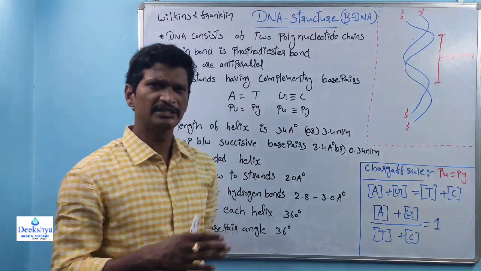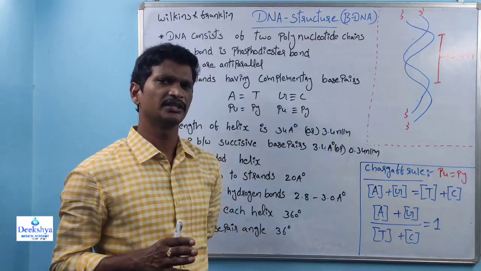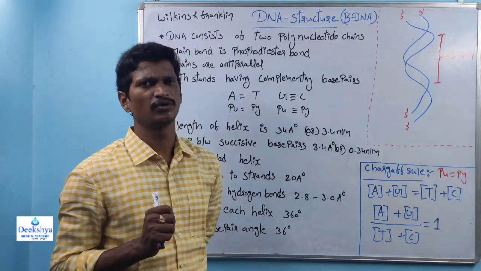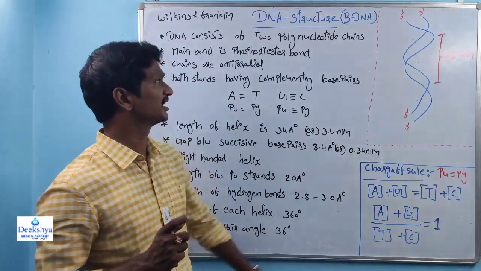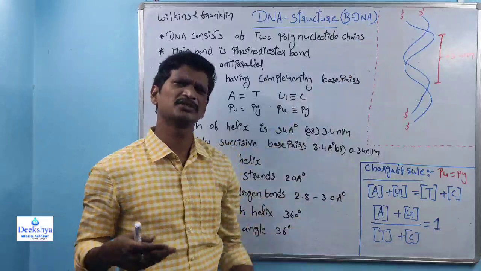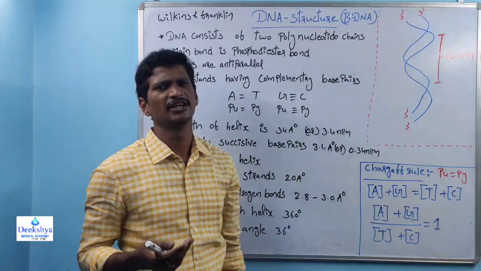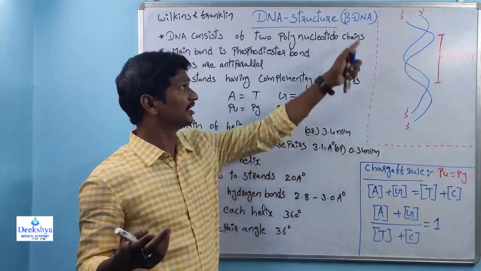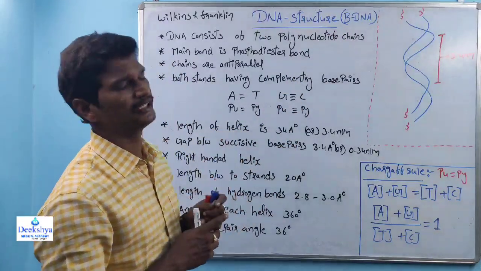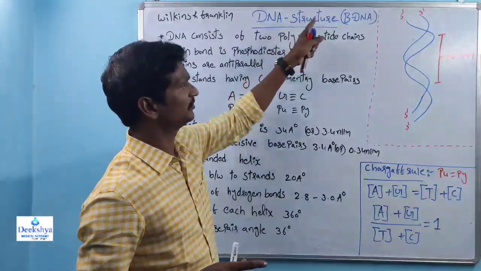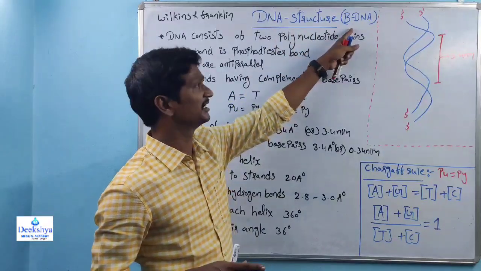Now, among all these DNAs, we are discussing the most existing DNA. The most existing DNA is B-DNA. The majority of cells contain B-DNA. So here we are discussing B-DNA and its structure.